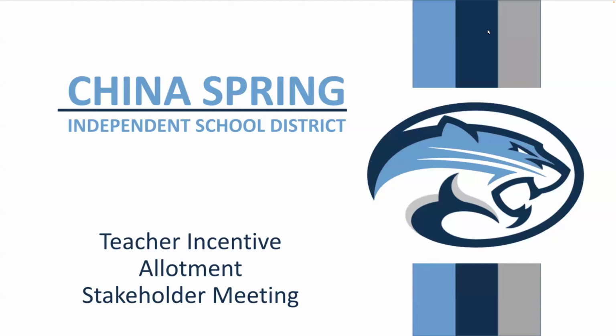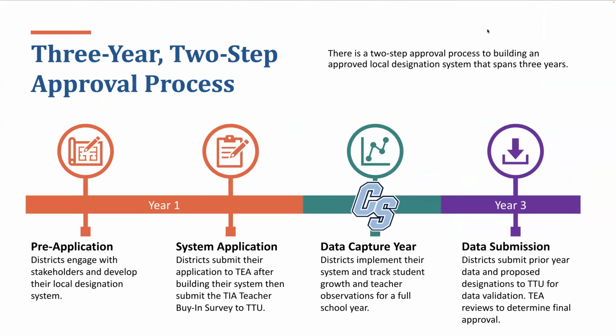China Spring ISD is completing an application to expand the eligible teaching assignments included in our local designation plan. The teacher incentive allotment is a 3-year, 2-step approval process. China Spring ISD is in the second year, which is the data capture year for the first cohort of eligible teaching assignments. We will submit the data next year to TEA and Texas Tech and await approval in the spring